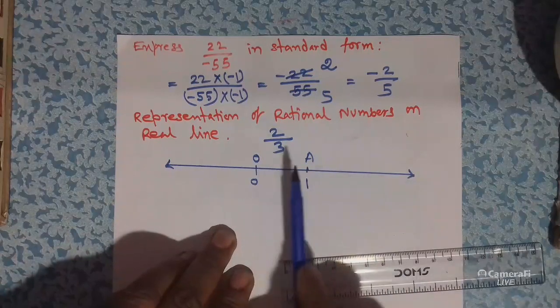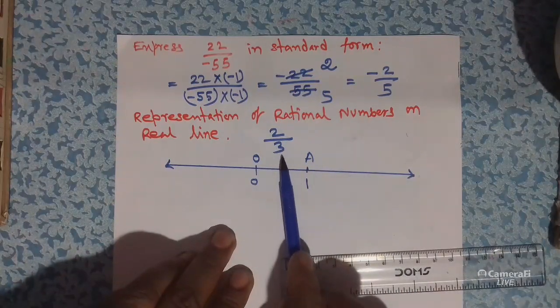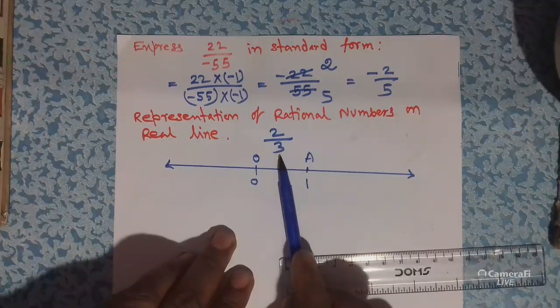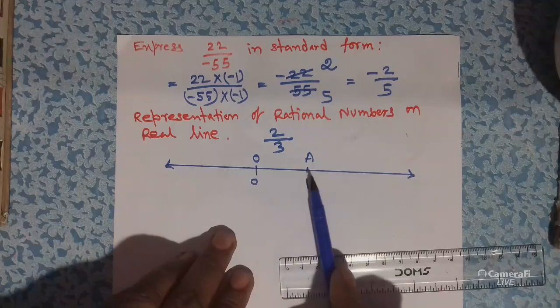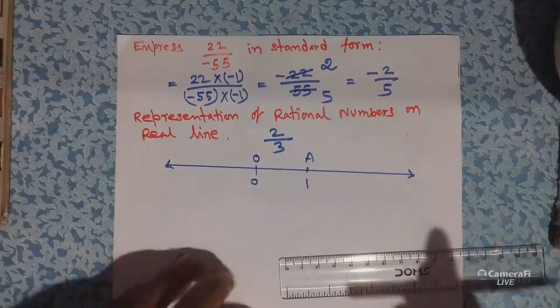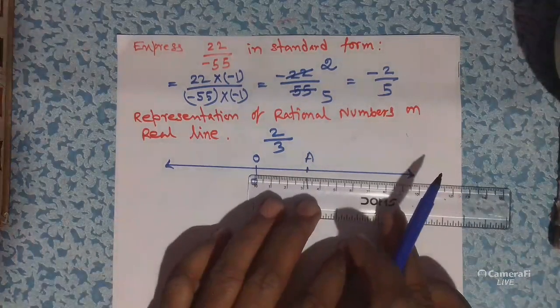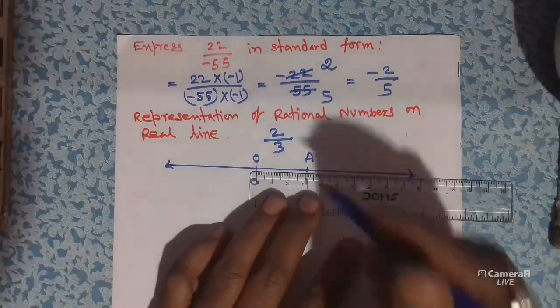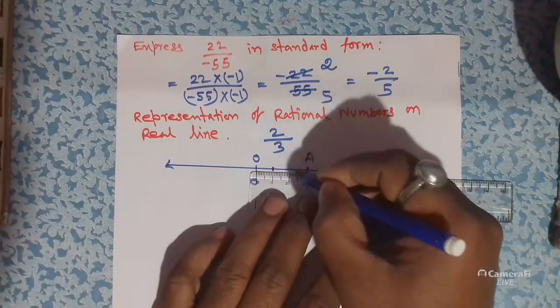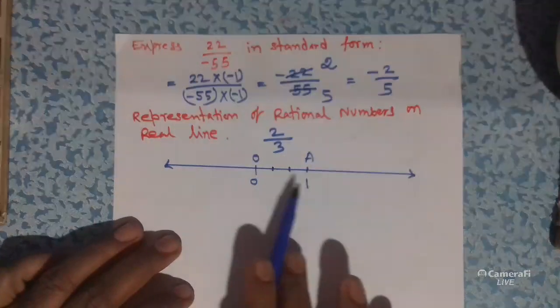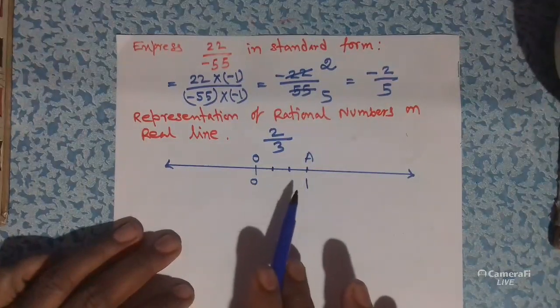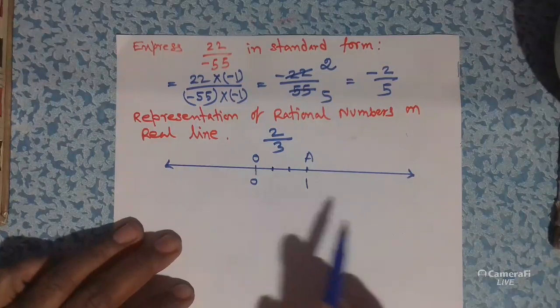Now you know that the denominator is 3, so you have to divide this unit distance into 3 equal parts. So I have divided OA into 3 equal parts.